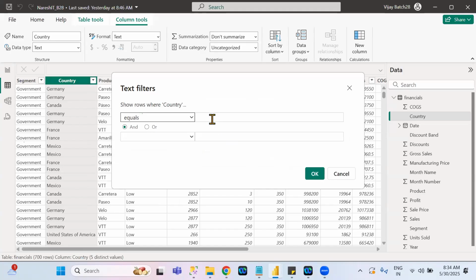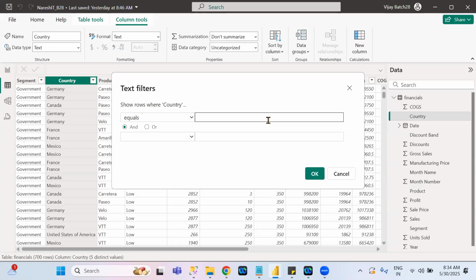After clicking here, in this text box, you must give a value. But in the first way of filtering, you can directly select it; you cannot give the values. Here in the second way of filtering, you must give the values.